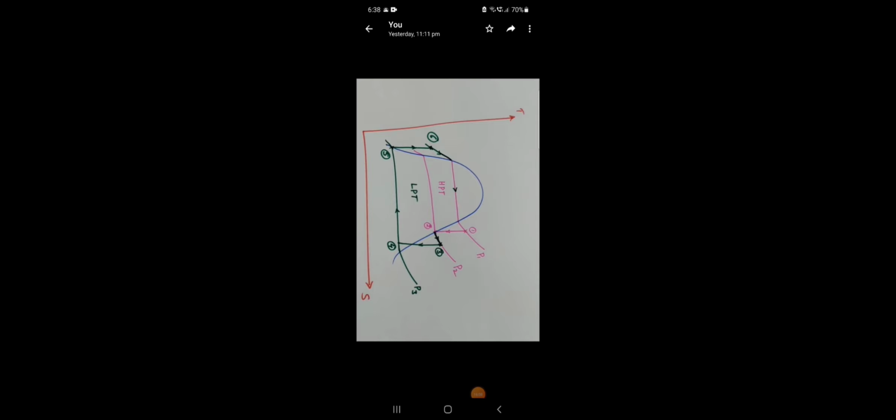HPT, LPT: high pressure turbine, low pressure turbine. 1 to 2, high pressure turbine pressure is P1, low pressure turbine pressure is P2. Processes 1, 2, 3, 4, 5 are as shown in this figure.